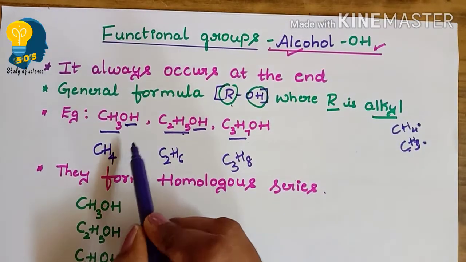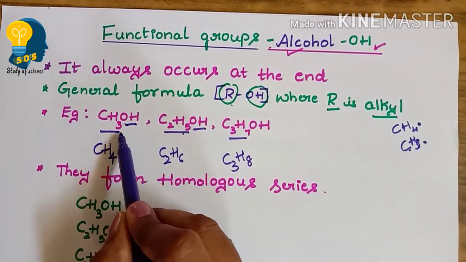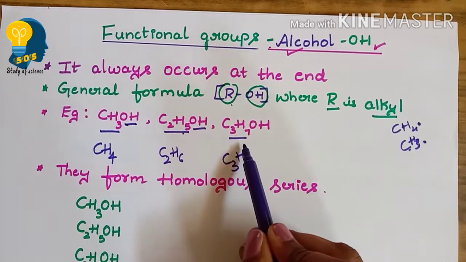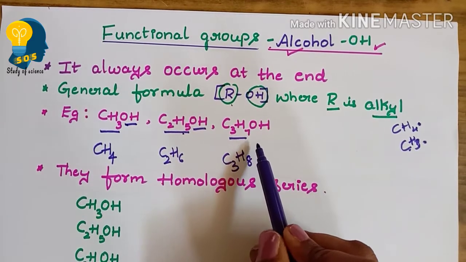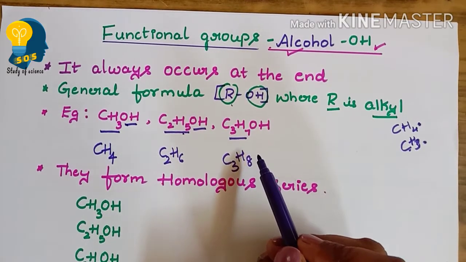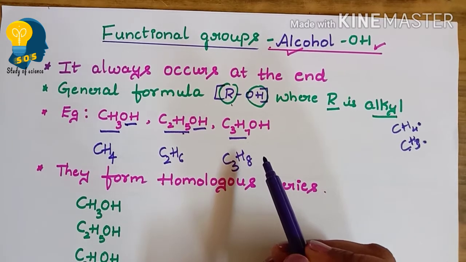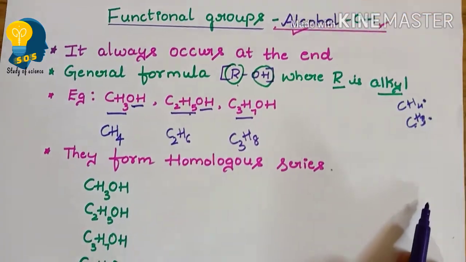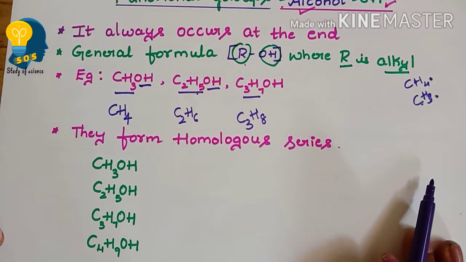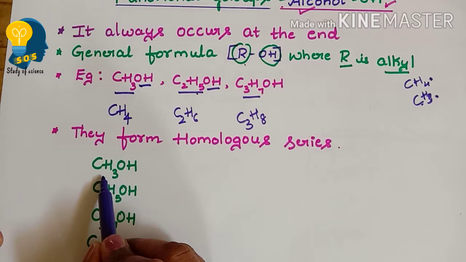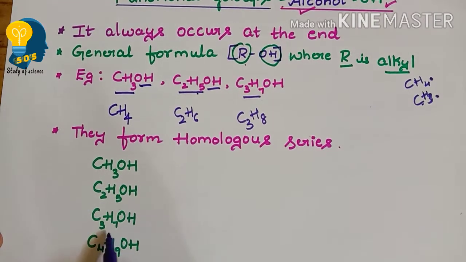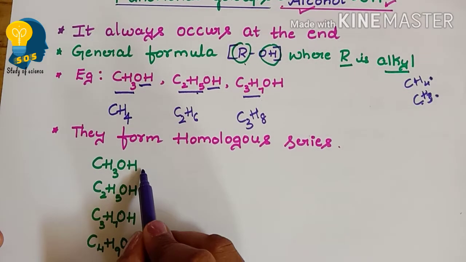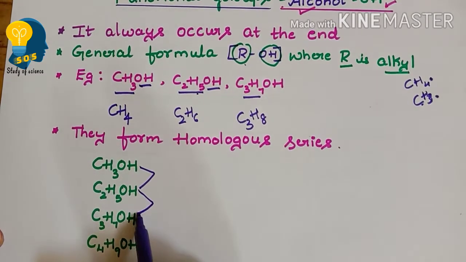The first member is CH3OH, then C2H5OH, and then the successive member is C3H7OH. I have already taught you what homologous series are. In this functional group we can also identify the homologous series. If we observe the examples, CH3OH, C2H5OH, C3H7OH, C4H9OH, between each successive member there is a difference of a CH2 group.